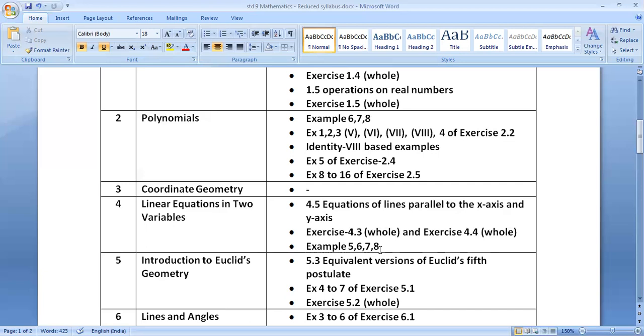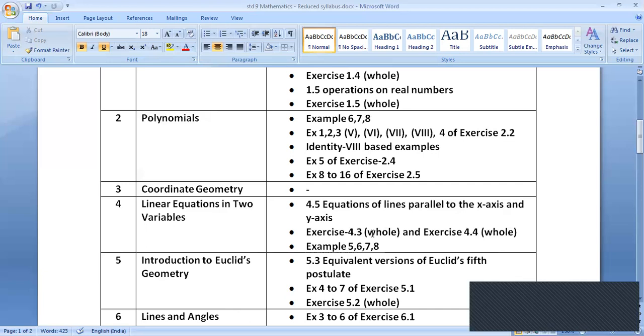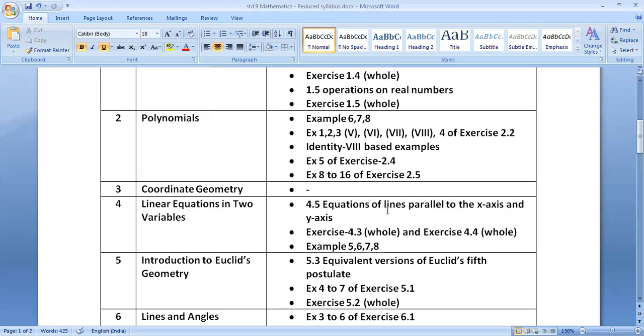Page number 74, exercise 4.3, whole exercise is excluded. Means you do not have to prepare exercise 4.3 for the examination. Page number 75, topic 4.5, equations of lines parallel to the x-axis and y-axis. I have mentioned here, you can see, this entire topic is excluded,